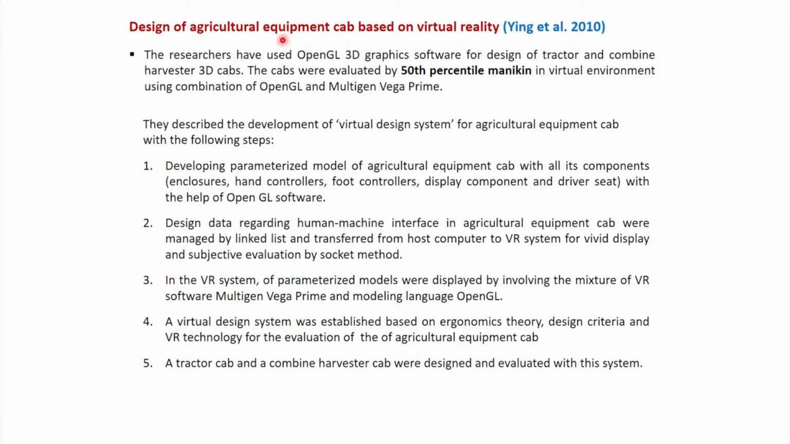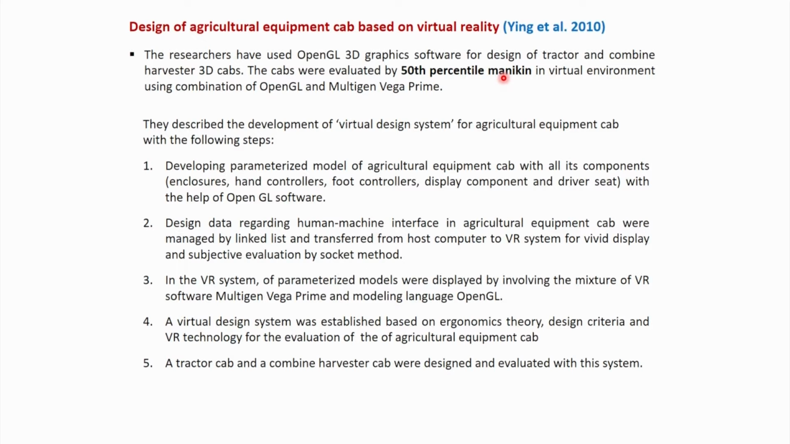So, in the next research paper, the title is Design of Agricultural Equipment Cab based on Virtual Reality. This was reported by Ying et al. 2010. Here the researchers have used OpenGL 3D graphics software for designing the tractor and combine harvester 3D cabs. The cabs are evaluated by a 50th percentile mannequin.